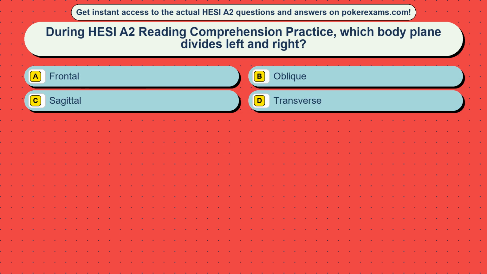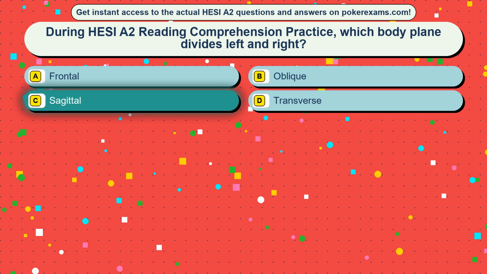Question 31. During HESI A2 reading comprehension practice, which body plane divides left and right? Option A, frontal. Option B, oblique. Option C, sagittal. Option D, transverse. The correct answer is option C, sagittal.